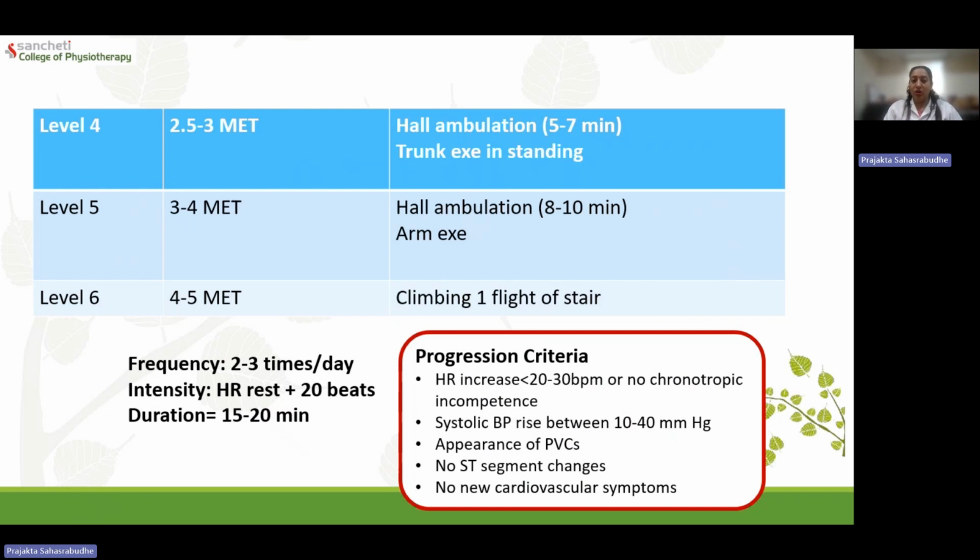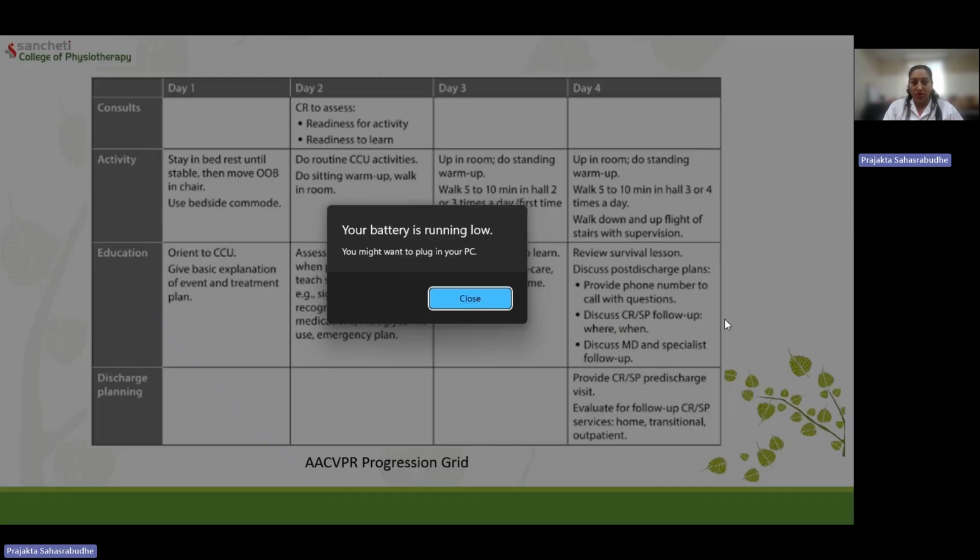Intensity, I have already spoken about. Heart rate at rest plus 20 beats for conservatively managed patients, maybe thrombolyzed. And wherever intervention is done, for example, PTCA or CABG, it is slightly safer because whatever was the clot or thrombus which was present, it is already taken care of. So blood supply is kind of restored. So safety limit is more. So I can go a little more aggressively with heart rate at rest plus 30 beats. And a single session of exercise should not exceed 20 minutes. So this is how typically an exercise session would be for the patient.